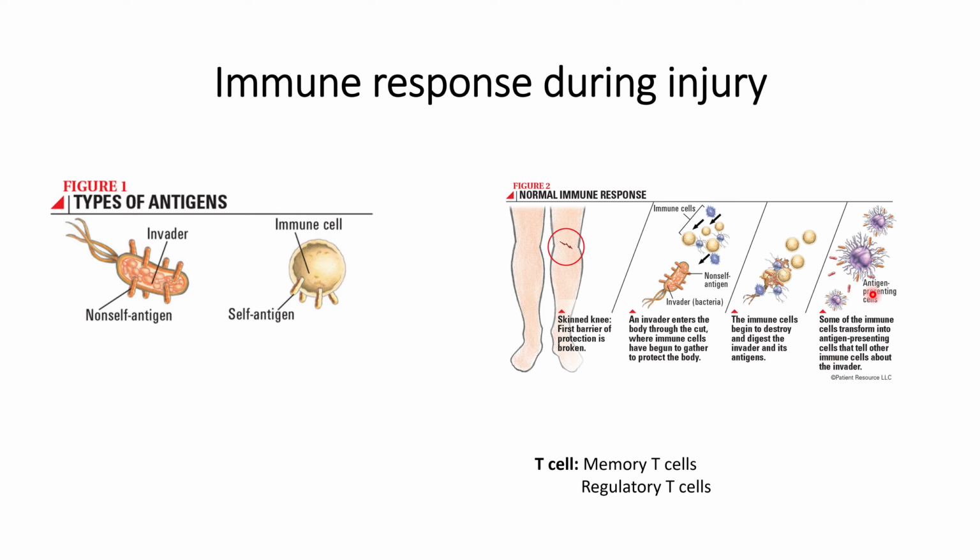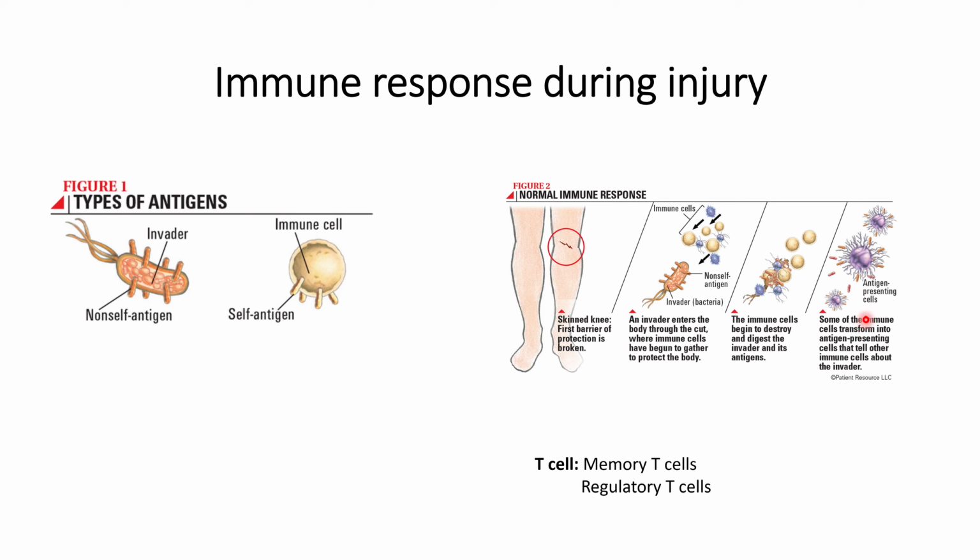One signal is received when the major histocompatibility complex present on the antigen presenting cells is connected to the receptor of the T cells, and the second one is the co-receptor signal that also needs to be connected between both the cells.